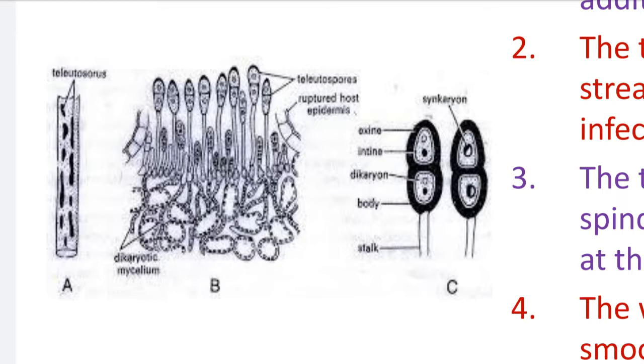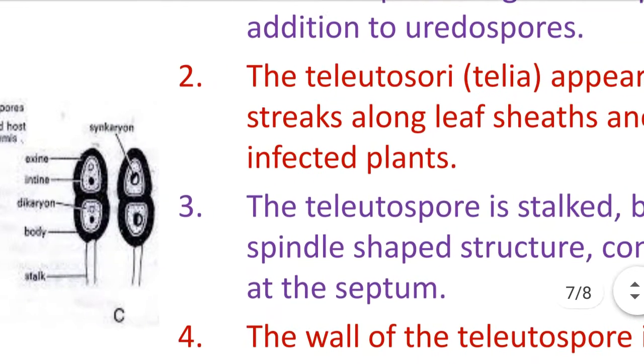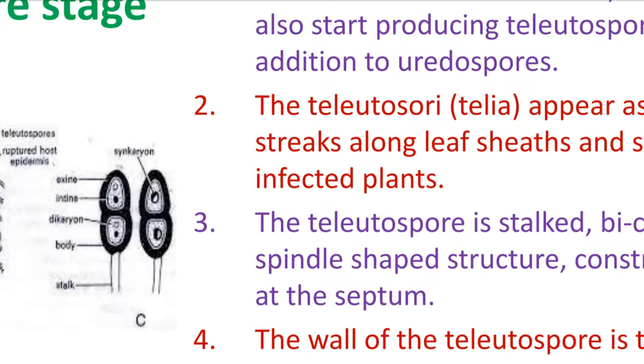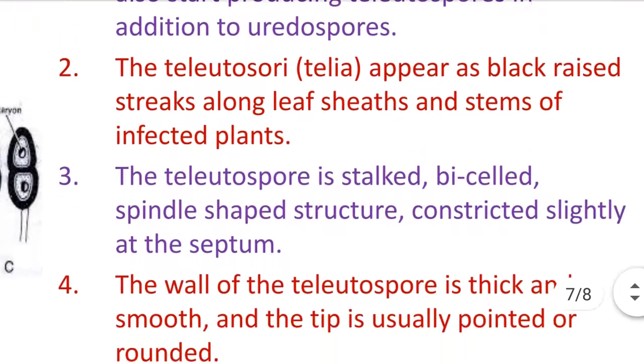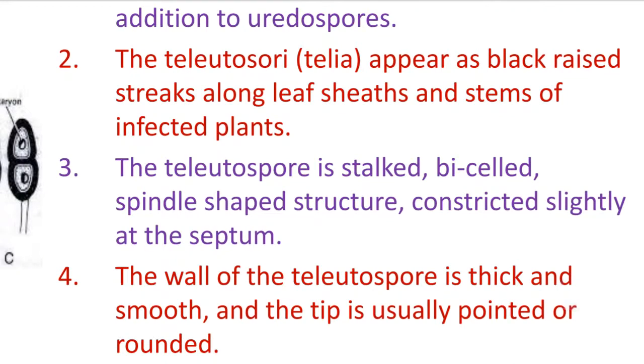Diagram B is nothing but the transverse section of the wheat stem or wheat leaves passing through teliospores. Number 3: the teliospore is stalked.